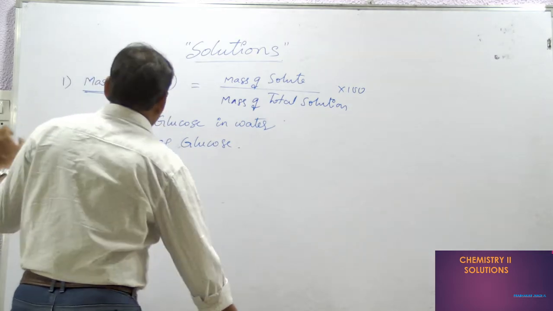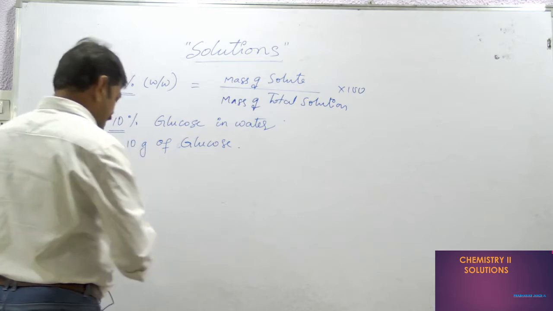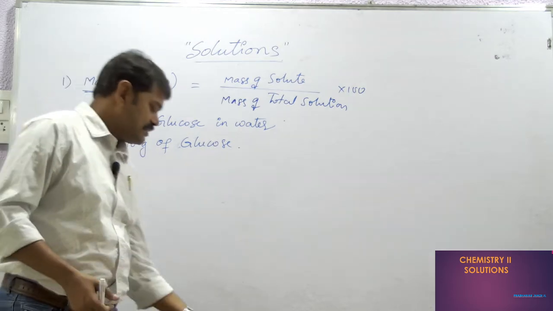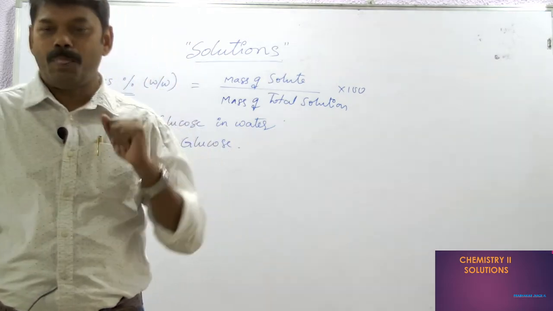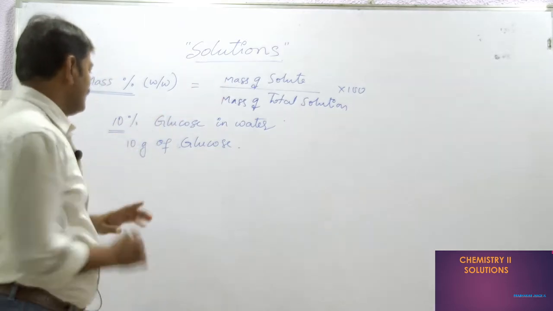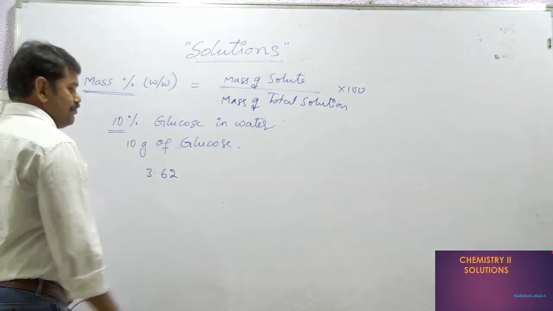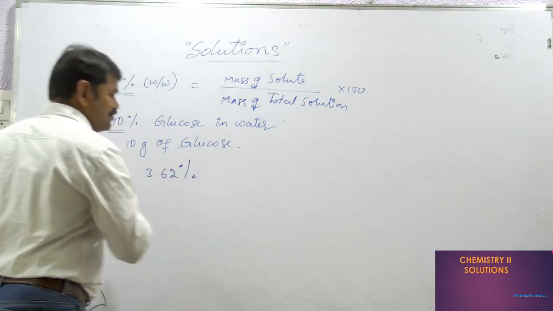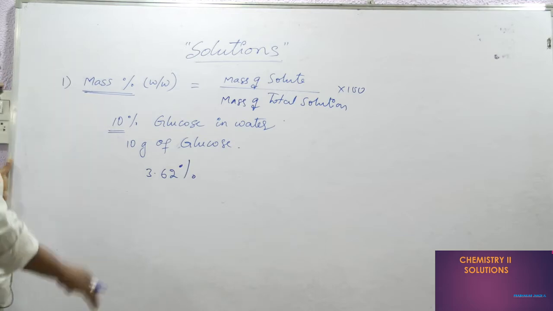Like this, we can come to know about it, and it is very well known these days, in Corona days, you heard that sodium hypochlorite solution is used widely. That is nothing but 3.62% sodium hypochlorite solution.